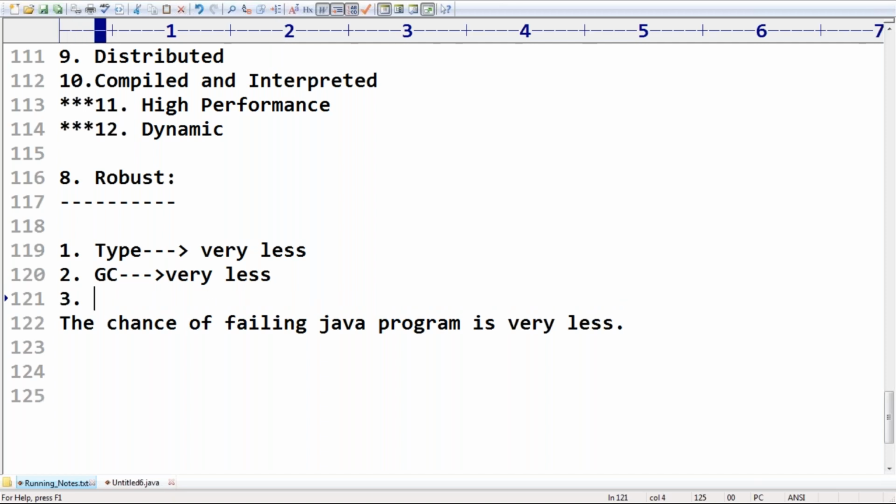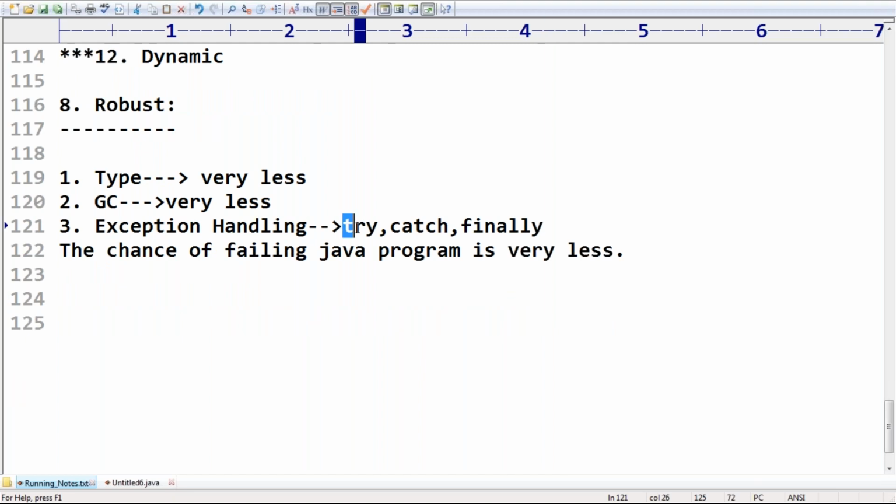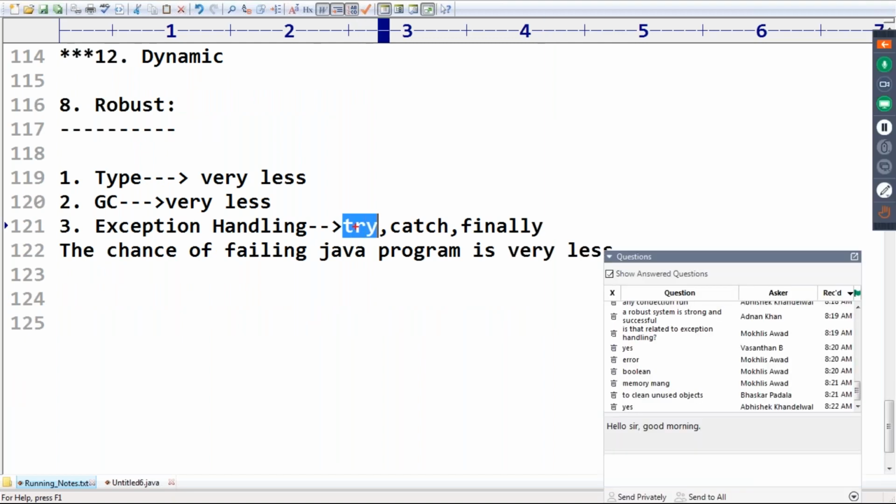Next, Java provides inbuilt support for exception handling. There are some keywords: try, catch, finally, throws. Within the try block, if there is any problem, immediately the corresponding catch block is going to execute. It means we can write alternative code also in our Java program.